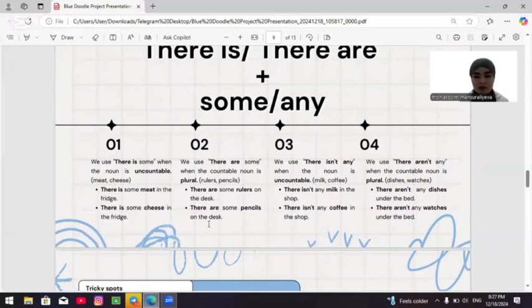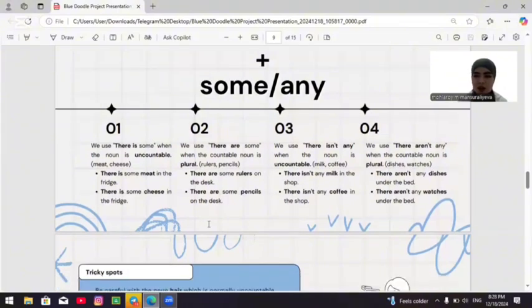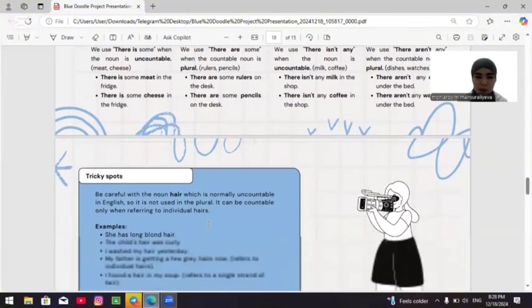Third, we use there isn't any when the noun is uncountable. Milk, coffee. Example: there isn't any milk in the shop. There isn't any coffee in the shop. Four, we use there aren't any when the countable noun is plural. Dishes, watches. Examples: there aren't any dishes under the bed. There aren't any watches under the bed.